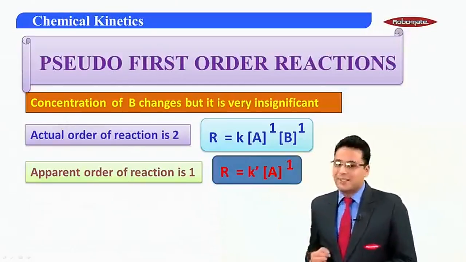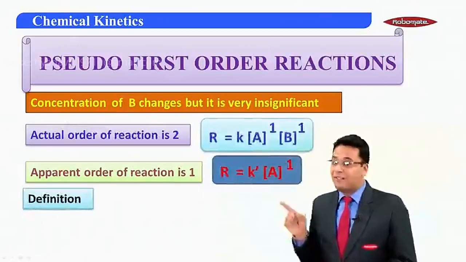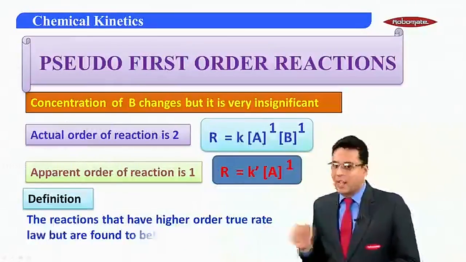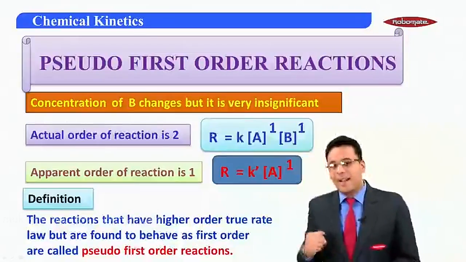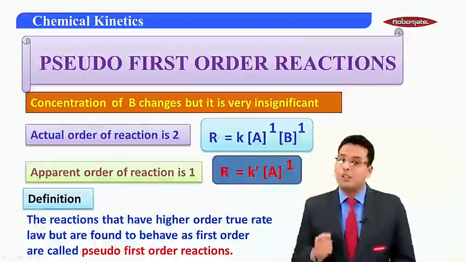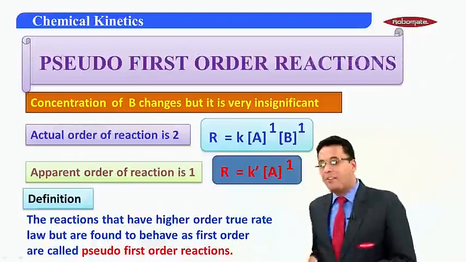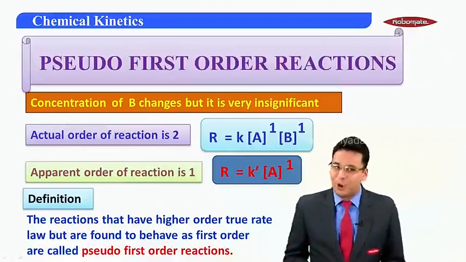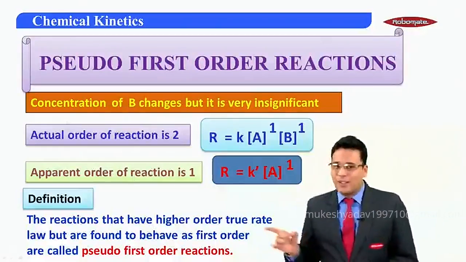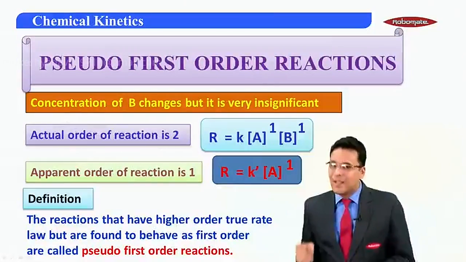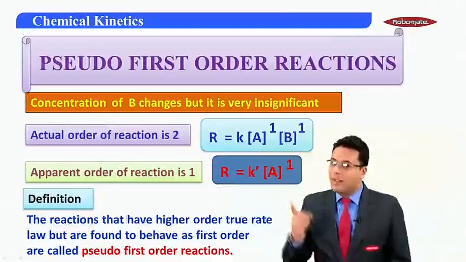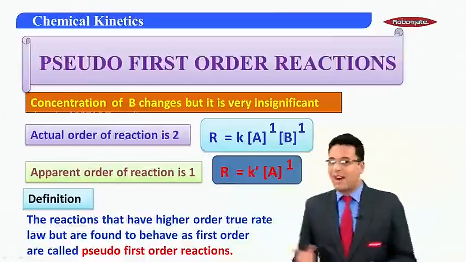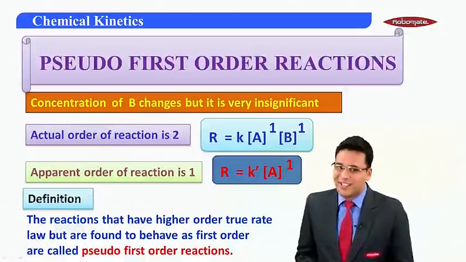Now this is going to help us define pseudo first order reactions. There we go. The reactions that have a higher order true rate law but are found to behave as first order are called pseudo first order reactions. Once again, the reactions which have a higher order true rate law but are found to behave as a first order reaction are called pseudo first order reactions.